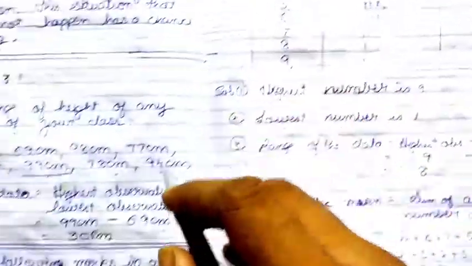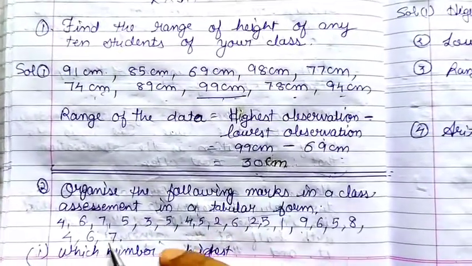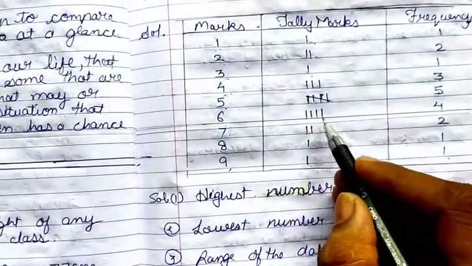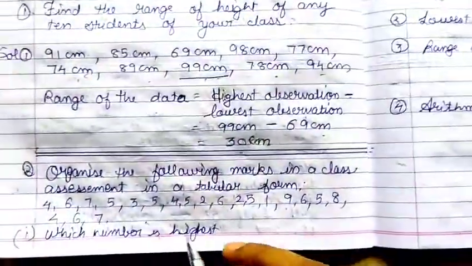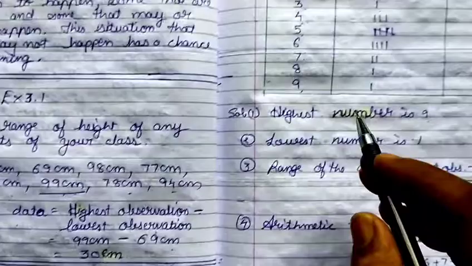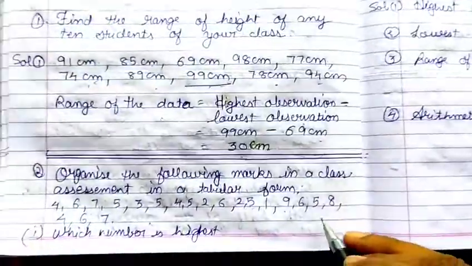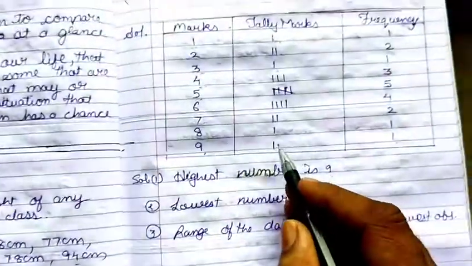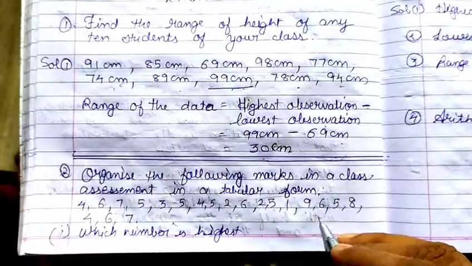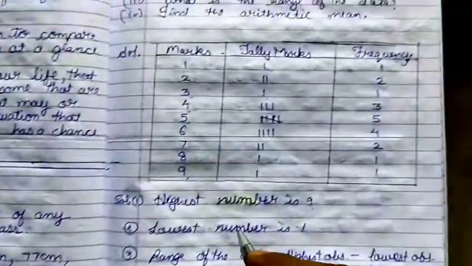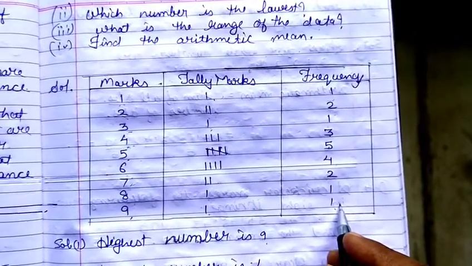How many number of 6 are there? So 1 2 3 4. So draw 4 lines over here and write down frequency 4. How many number of 7? 1 and 2. So draw 2 lines and write down 2 frequency. How many number of 8? That is only 1. Draw 1 line and write down 1. How many number for 9? That is only 1 9. So draw 1 line over here and write down frequency 1.